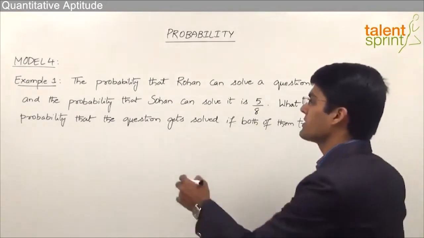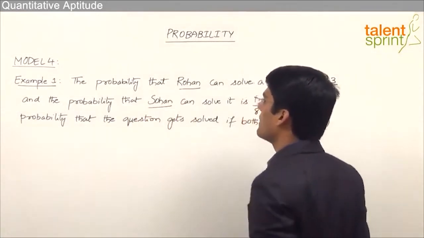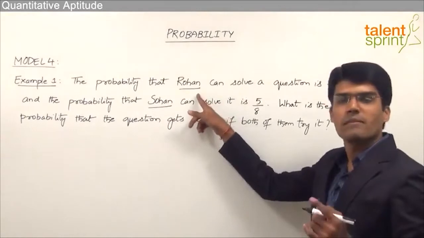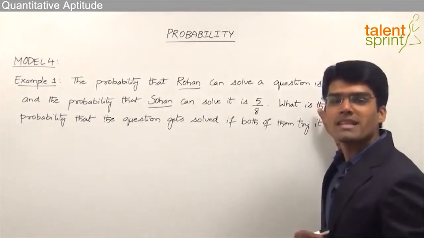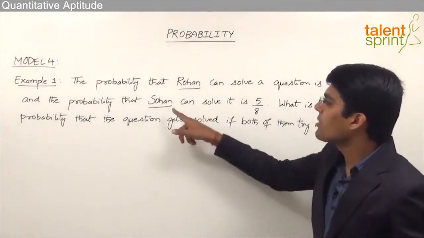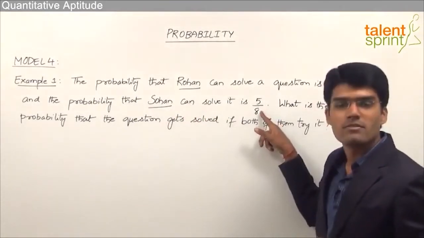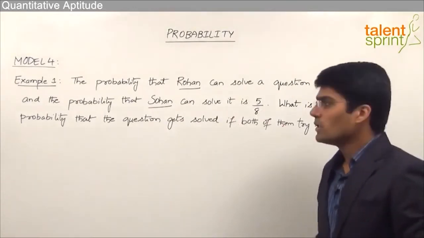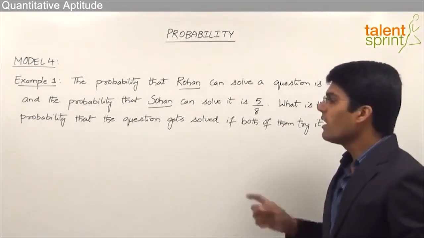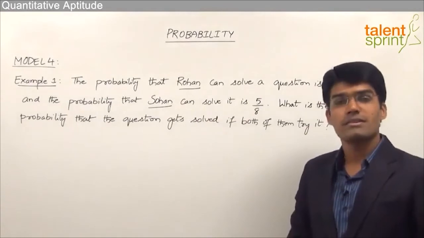So here we have two persons, Rohan and Sohan. Now the probability that Rohan can solve a particular question is 3 by 4. That means probability of Rohan being successful is 3 by 4. And the probability that Sohan can solve it is 5 by 8. So the probability that Sohan is successful is 5 by 8. Now if both of them together try, what is the probability that the question gets solved?